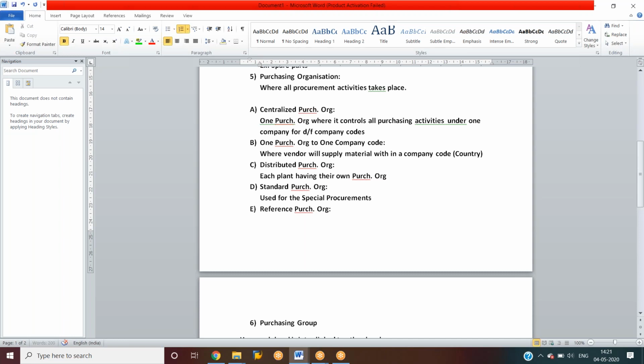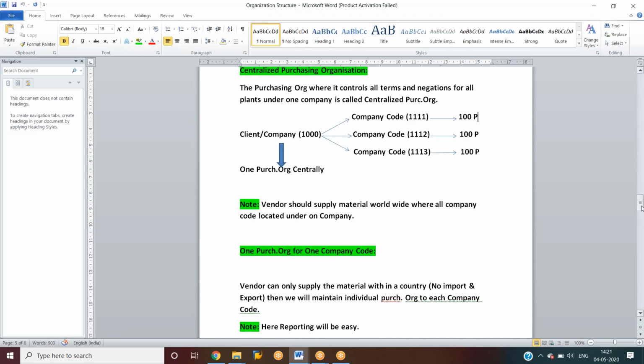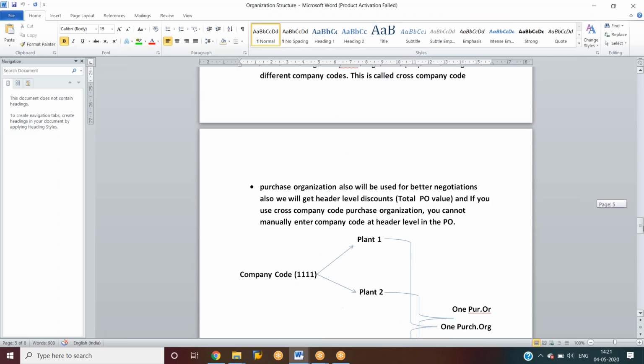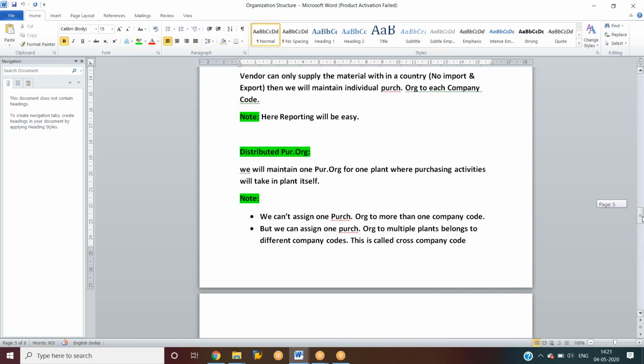So next one is reference purchasing organization. Reference purchasing organization, in the sense that we have one purchasing organization. Okay, let me show you.